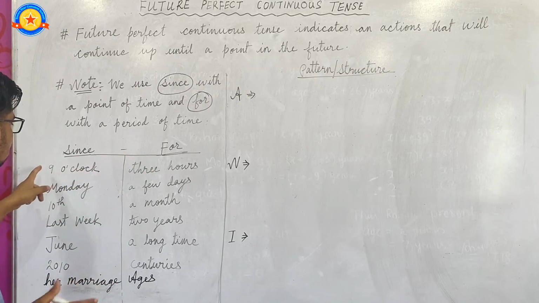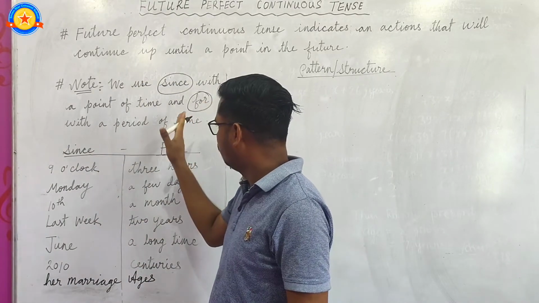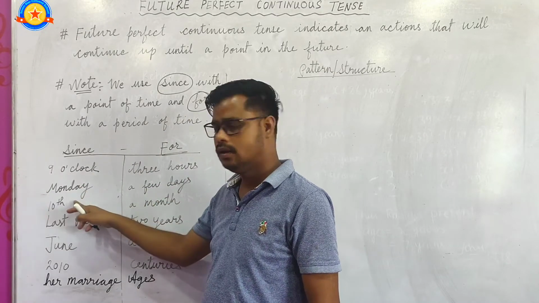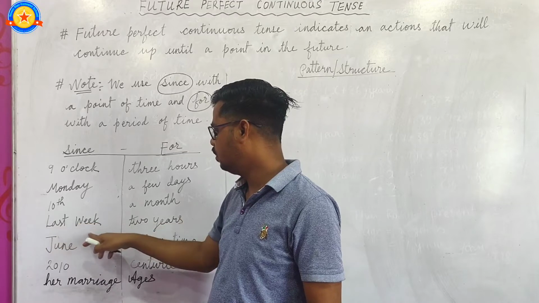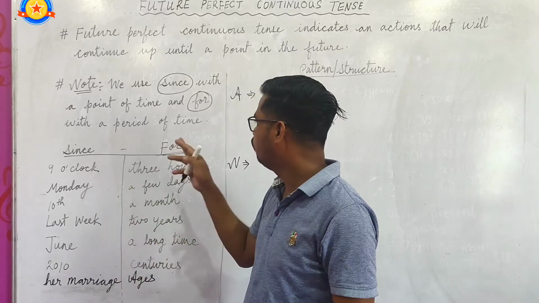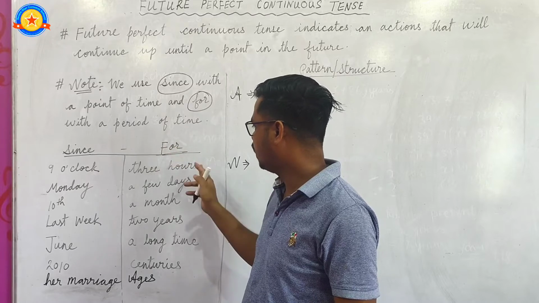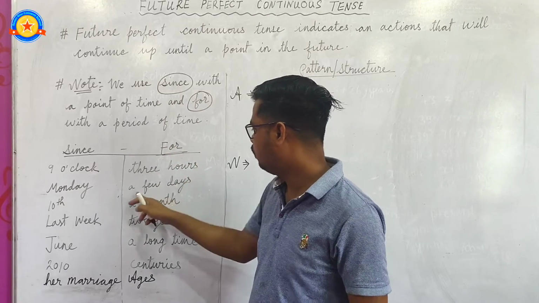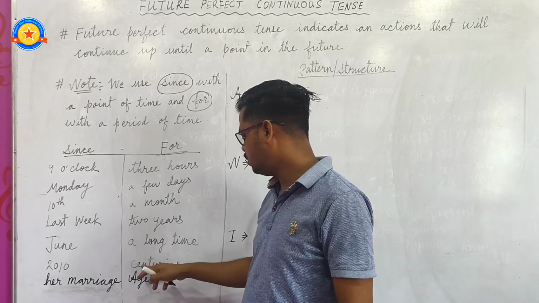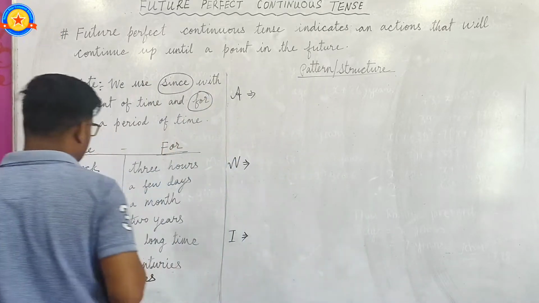So since is used with a point of time, like 9 o'clock, Monday, 10th, last week, June 2010, her marriage. So it is a point of time. Okay, and for is used with a period of time, like 3 hours, a few days, a month, 2 years, a long time, centuries, ages. So these are the usages of since and for.